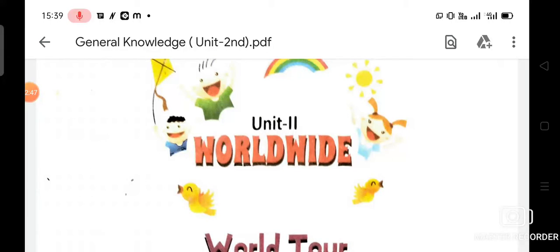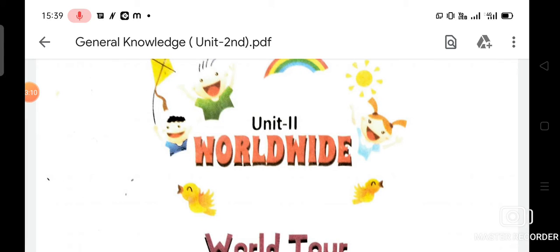Do you know the spelling of banana? The spelling of banana is B-A-N-A-N-A. And the second fruit name, which you can write in the column of fruits, is apple, A-P-P-L-E.